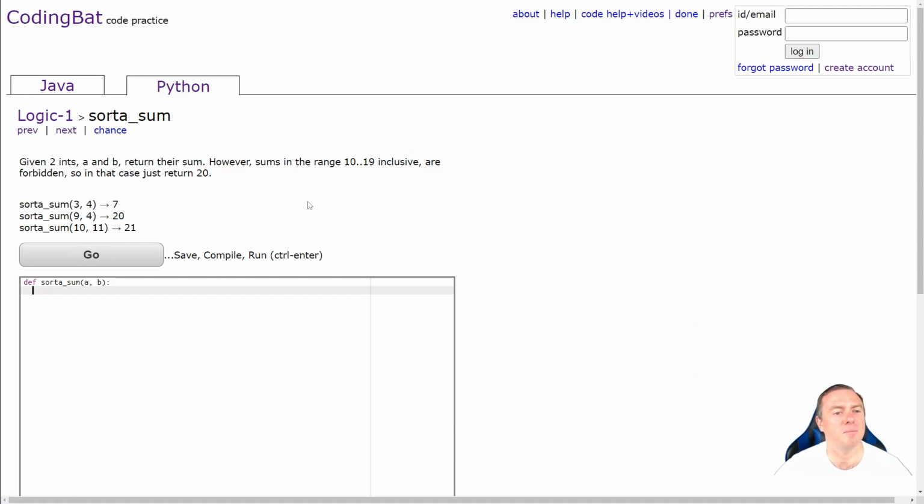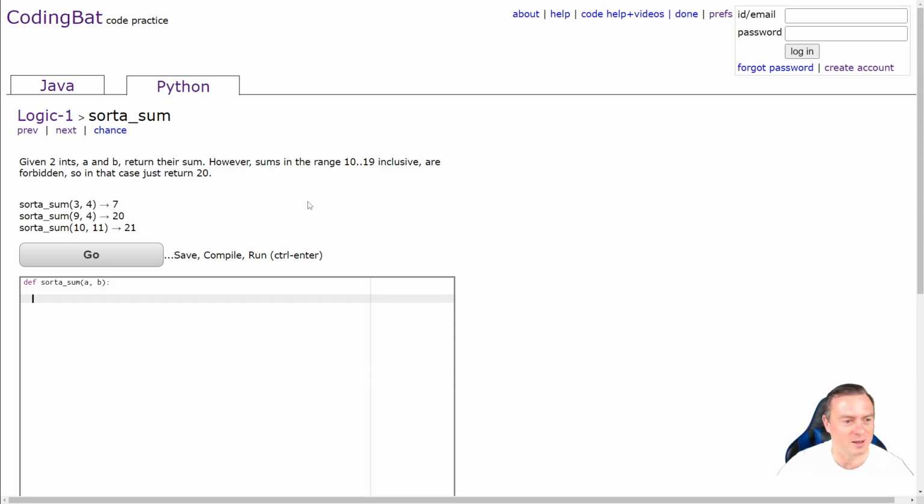Given two ints A and B, return their sum. However, if the sum is in the range of 10 to 19 inclusive, they are forbidden. So in that case, just return 20. Okay. So I would filter this again. So if there's an exception there. However, the sum is in the range of 10 to 19 inclusive, they are forbidden. So in that case, just return 20.